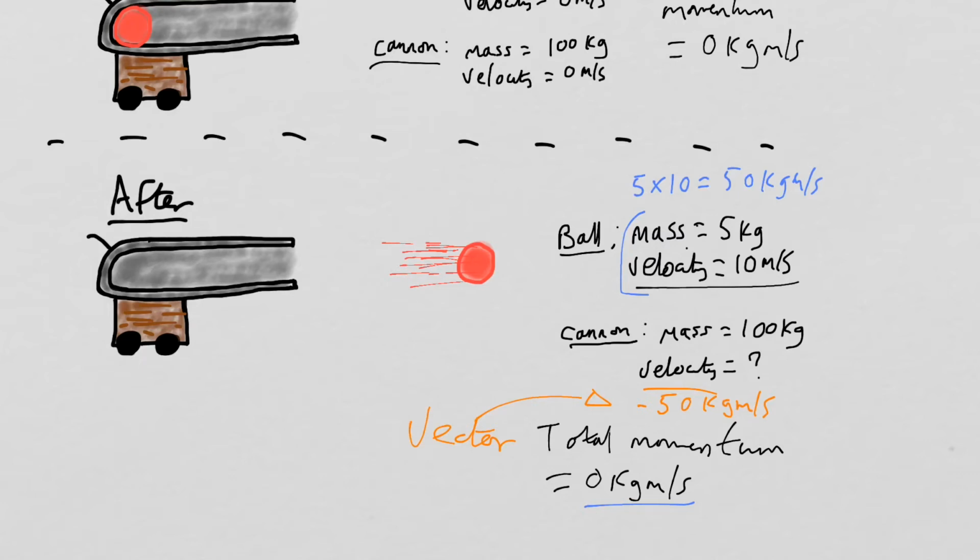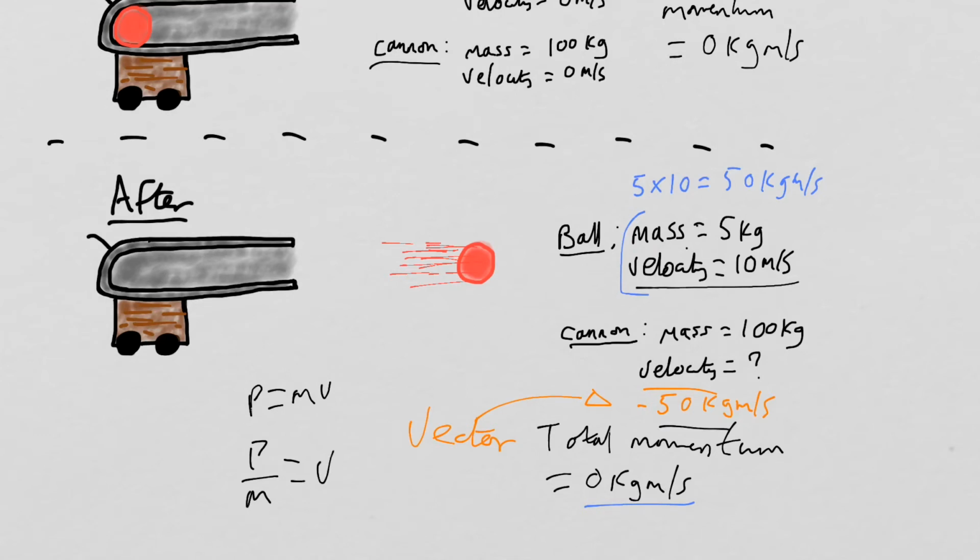So therefore, what's the velocity going to be? If you rearrange the equation P equals mv to get to v, we just take the momentum and divide it by the mass. So momentum divided by mass equals velocity.